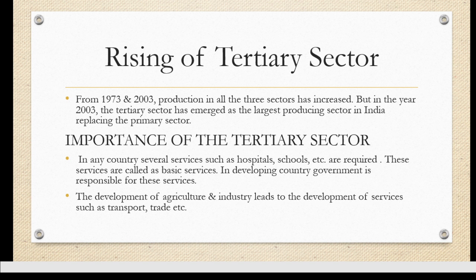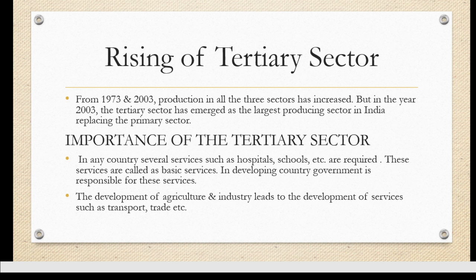And this particular change we can see from 1973 to 2003. This resulted in the increase in the tertiary sector. You can just study the graph on your page number 24. Just see to it. I've not shown the graph here. On your page number 24, there is a graph, and according to this they have compared 1973 and 2003, that is GDP by the primary, secondary and tertiary sector.